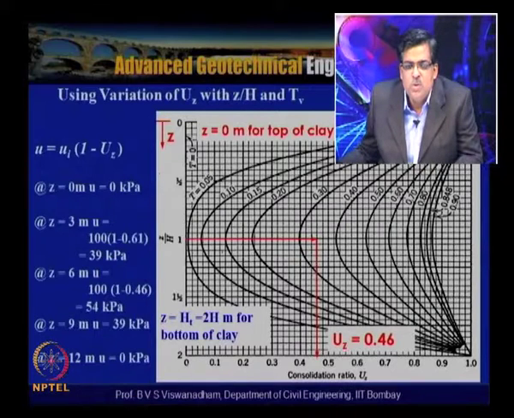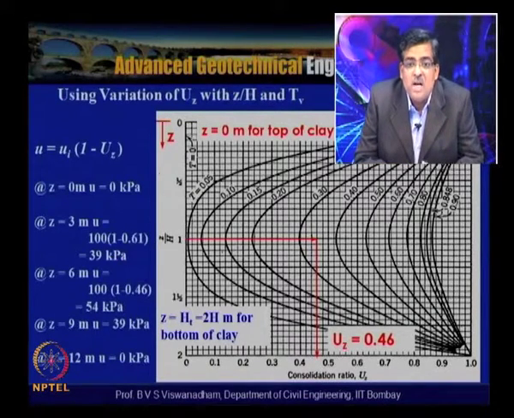So by using u is equal to ui into 1 minus Uz, at z is equal to 0 meters, u is equal to 0 kilopascals, and similarly at 3 meters, 6 meters, 9 meters and 12 meters. So we get 0, 39, 54, 39, 0 kilopascals. This is the pore water pressure which is yet to be dissipated. That means this excess pore water pressure which is yet to be dissipated is obtained after 5 years.